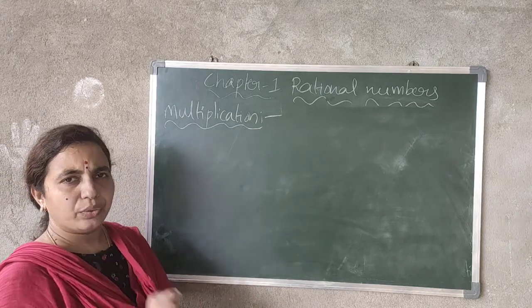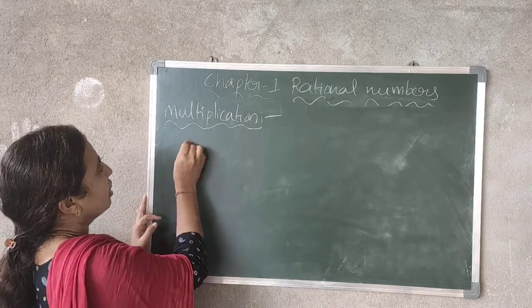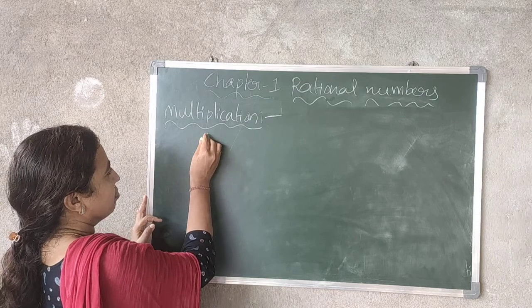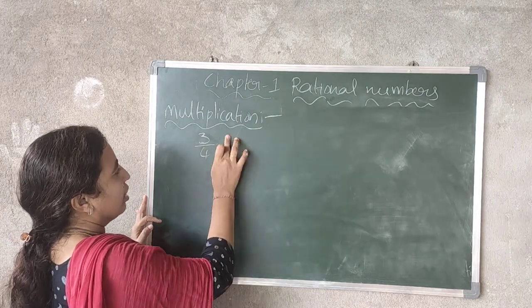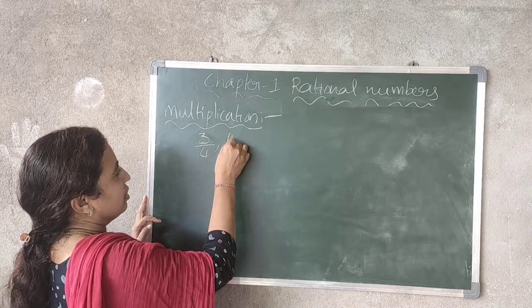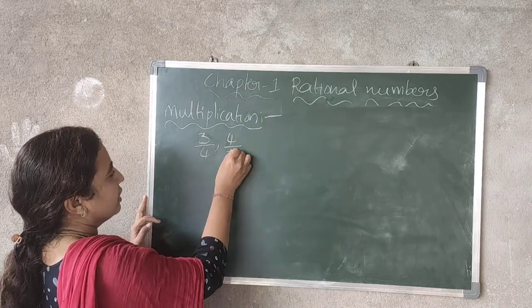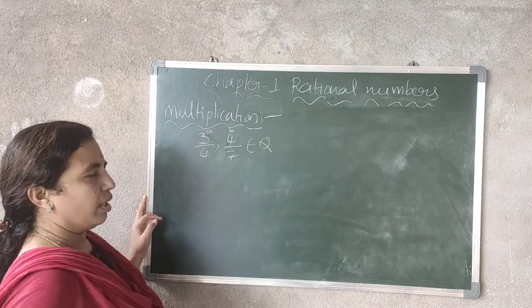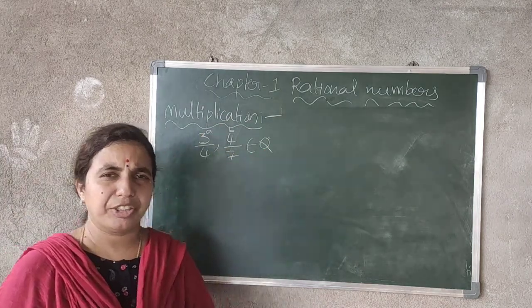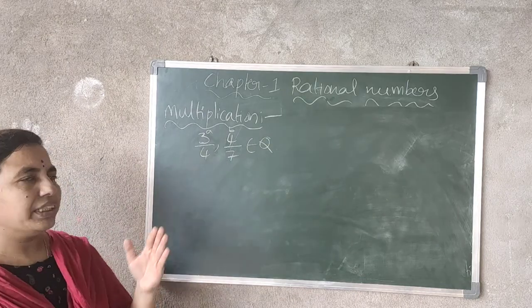Again consider any two rational numbers. I will go with 3 by 4 comma 4 by 7, A and B. 3 by 4 and 4 by 7 both are rational numbers.